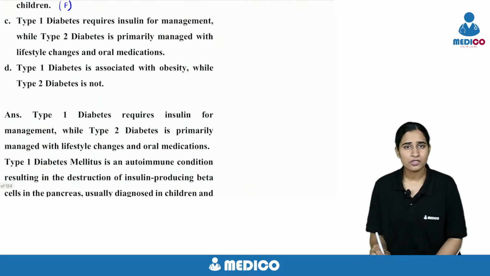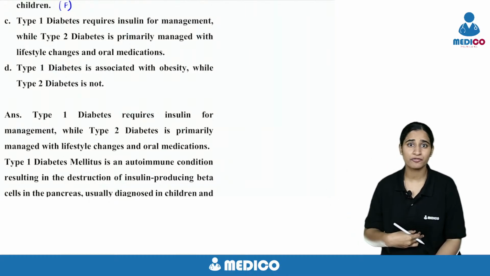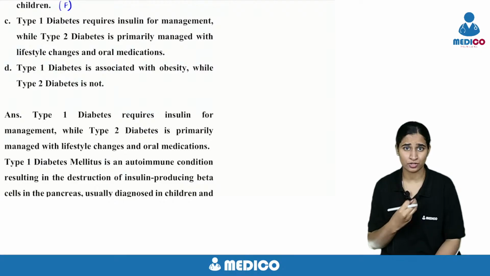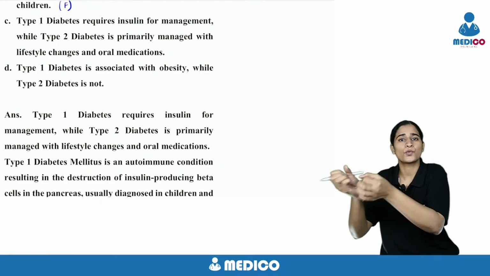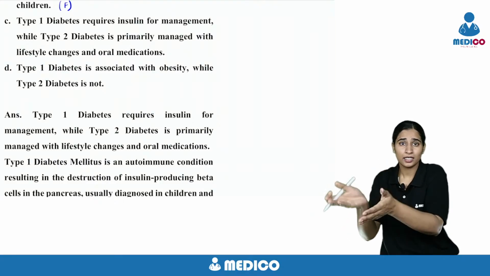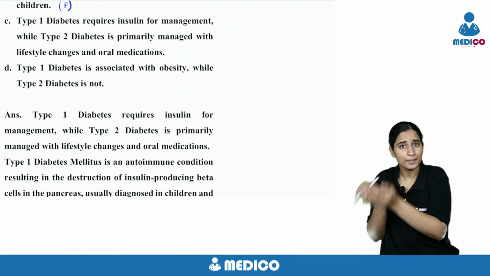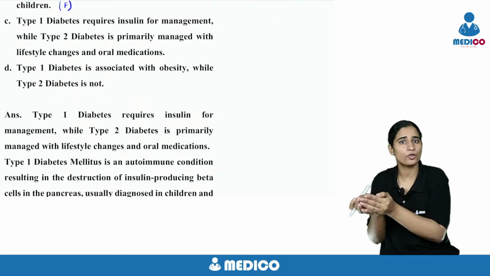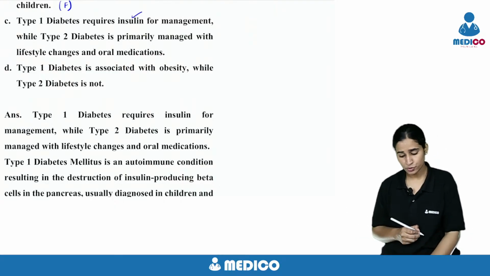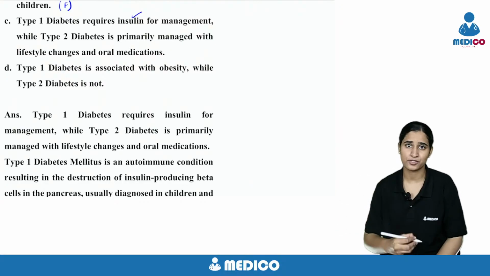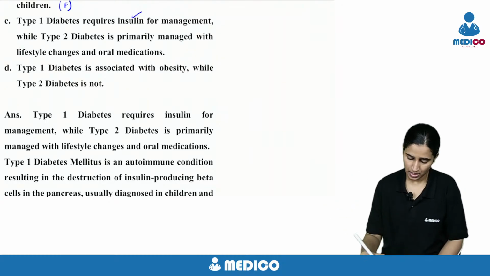Type 1, you need insulin for management. Yes, because type 1 is because of the damage of your beta cells, you have to give insulin. Most of your oral hypoglycemic drugs are insulin secretagogues. They will act on the pancreas and make it produce more insulin. But here there are no beta cells. By giving oral hypoglycemic agents, there is no point in type 1. In type 2, there are some beta cells, so there is a point in giving oral hypoglycemic agents. So type 1, you have to treat with insulin, and type 2, you can try with oral medications and lifestyle modifications, and if not responding to that with very high sugars, you can go for insulin. This is absolutely true.